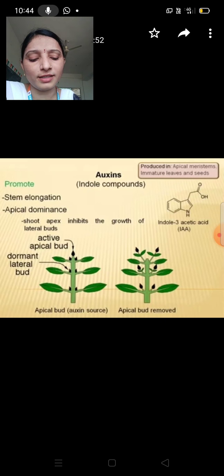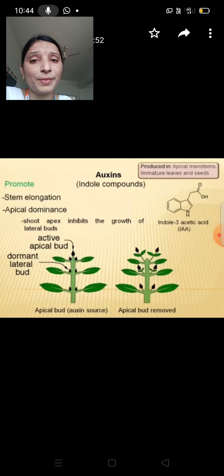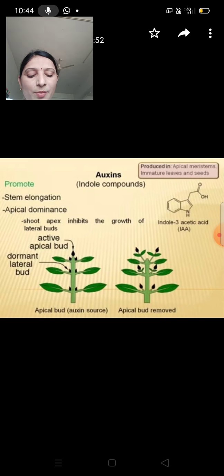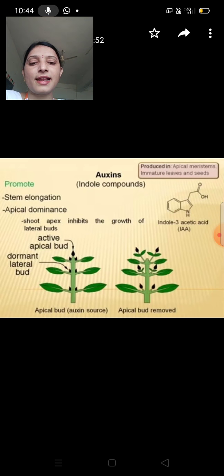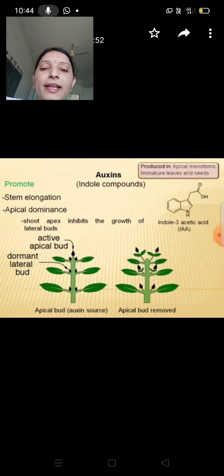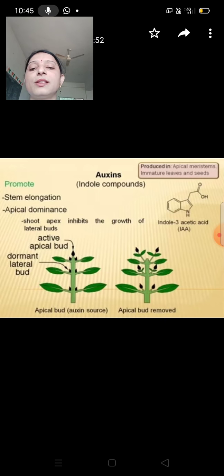If we remove the apical bud, the auxin concentration lowers, and because of this the lateral buds will grow into side shoots. Okay, do you understand? Next, auxins promote stem elongation, and auxins also promote abscission of older leaves and fruits.